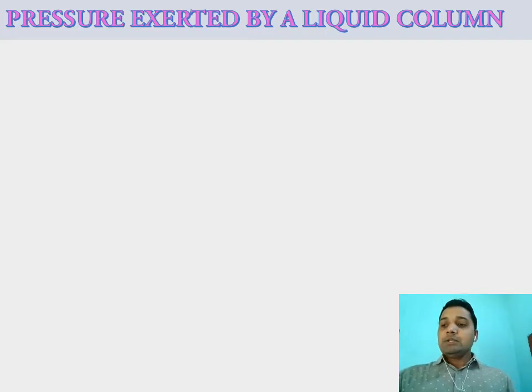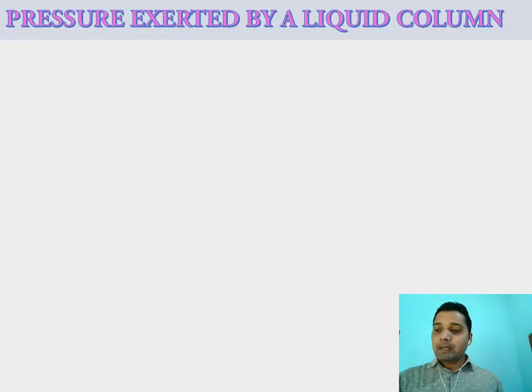Because in solid, pressure is exerted from any one point, but in fluid, the fluid gives pressure to the substance in it from every direction, from all the points, from sideways and from the bottom. But in case of solid, it is given only from the surface. So pressure is exerted by fluid from all directions.